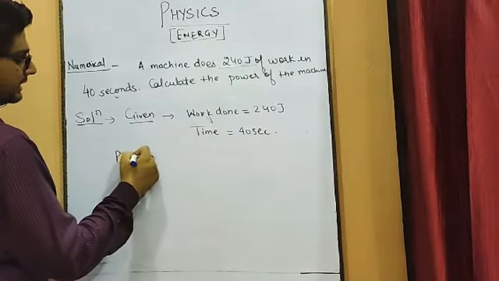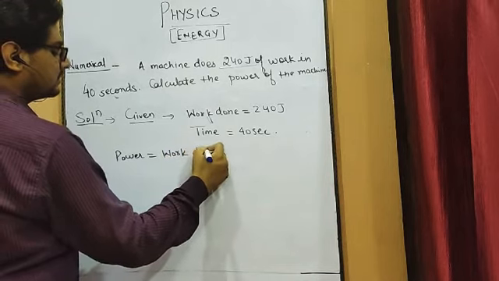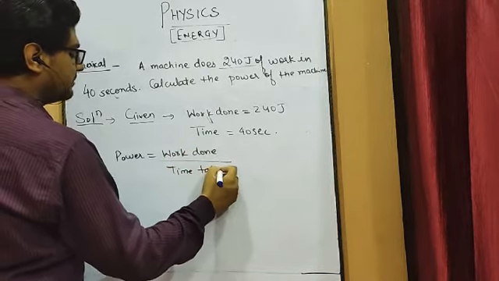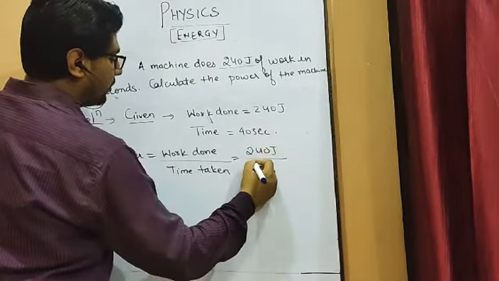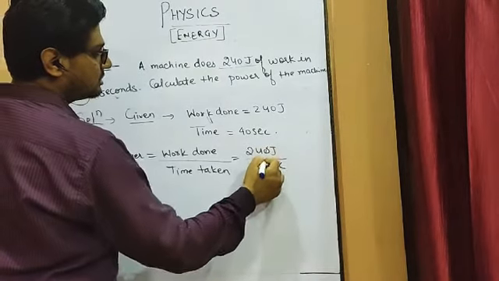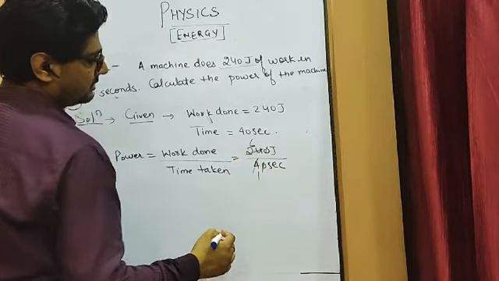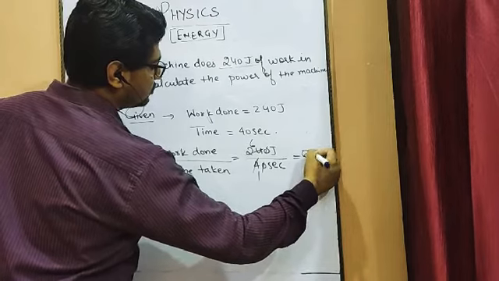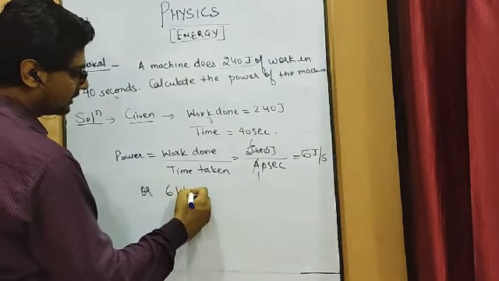So we know that the formula of power is work done upon time taken. So work done is 240 joules upon time taken is 40 seconds. 0 0 cancel, 6 4s are 24. So it will become 6 joule per second or 6 watt.